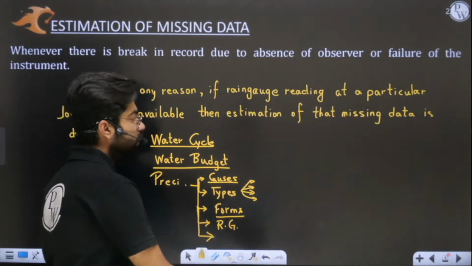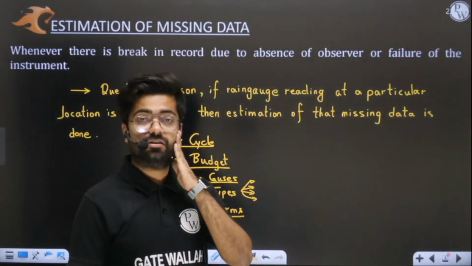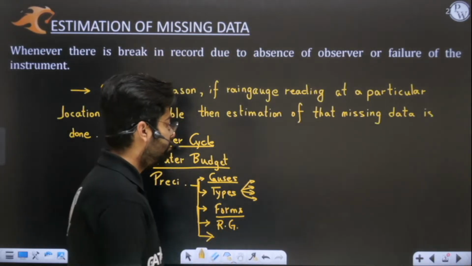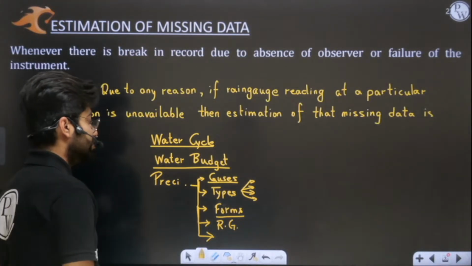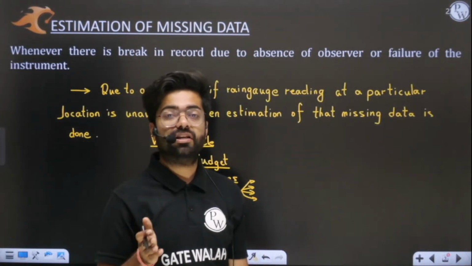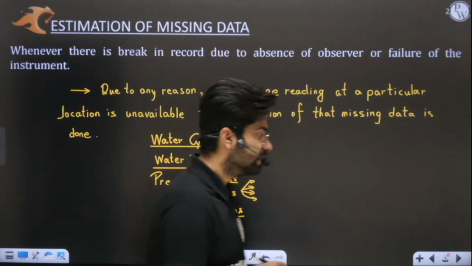After rain gauge, you told us about the natural siphon, which is the standard recording rain gauge of India, and the Simon rain gauge, which is the standard non-recording rain gauge of India. That you have to remember. Then we went on to data which would be continuous and constant. Then you told us about normal precipitation, then about average annual rainfall of India. Can you comment down what is the average annual rainfall of India?